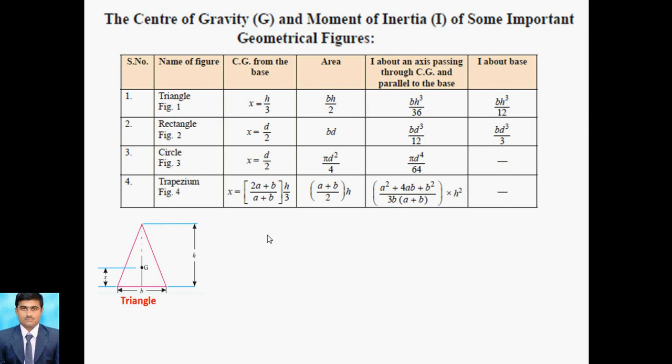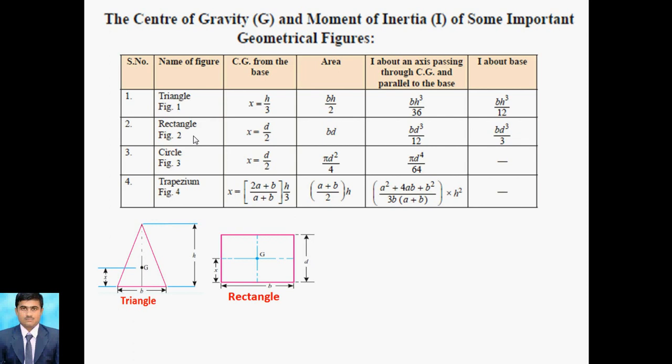And for the rectangle, how do we calculate the center of gravity? It is d divided by 2, so x is equal to d by 2. For area, b into d, because it is length into height. For the moment of inertia of the rectangle, bd cube by 12, and for I about the base, bd cube by 3. So this is the center of gravity, moment of inertia and area for the rectangle.